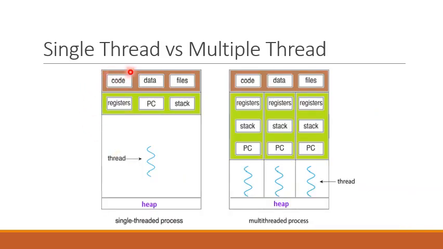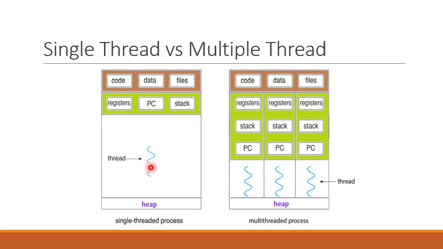So what is the difference between a single thread and a multi-threaded process? The context of a single thread process has code section, data section, and associated files. It may include the file descriptor table, the CPU registers, program counter register, and stack. And finally, it has heap section.